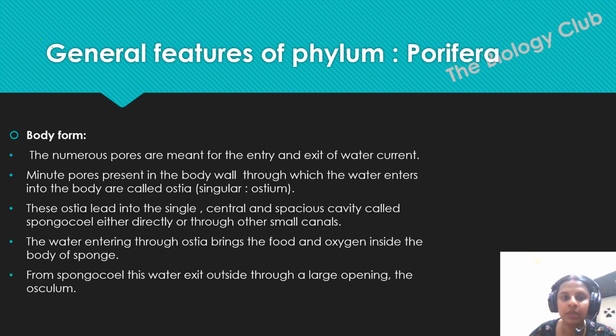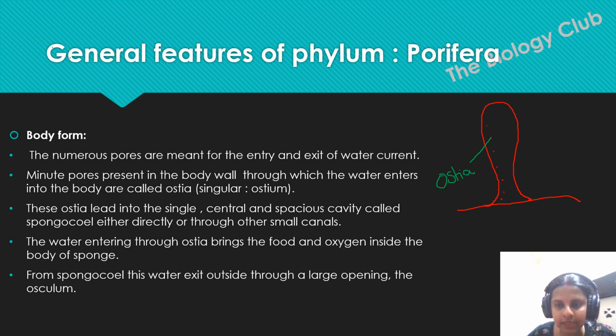Now, let's talk about the body form here. Body form is again very, very important. Let me tell you here. Suppose this is the sponge we are talking about. It has many minute pores around it. These minute pores are known as ostia. This minute pore is known as ostia.